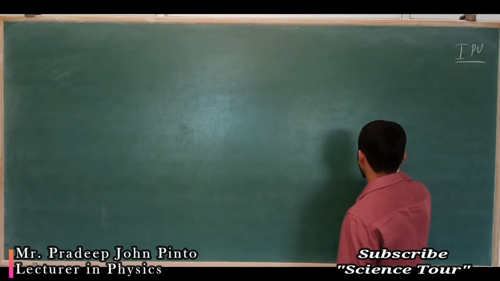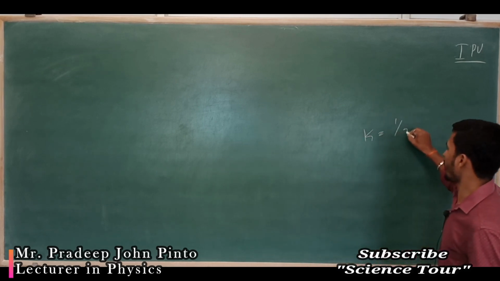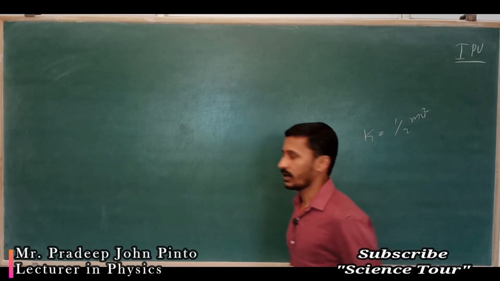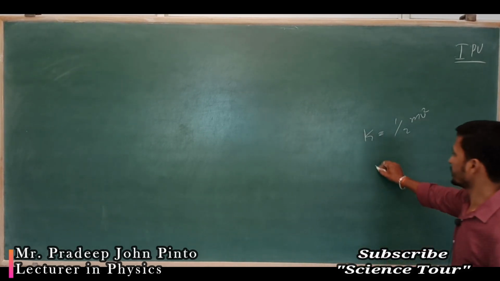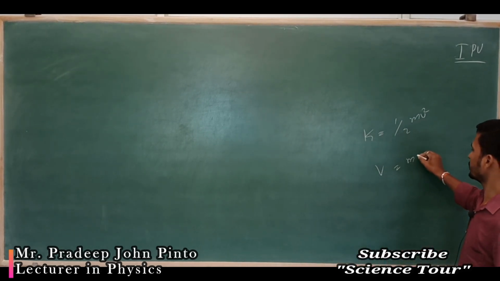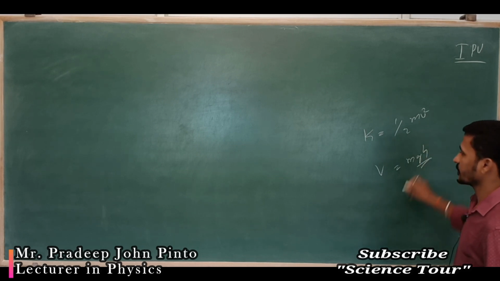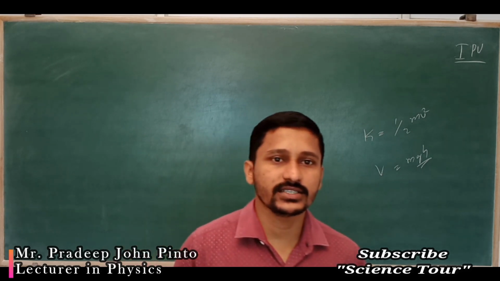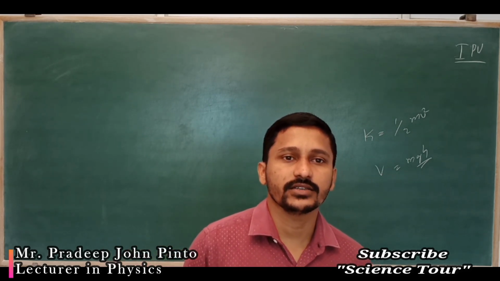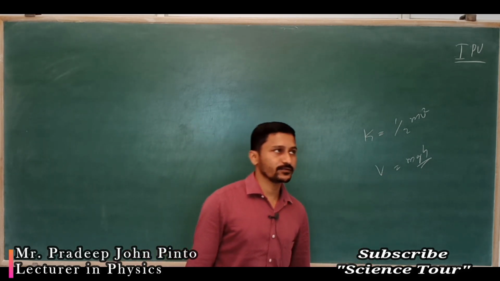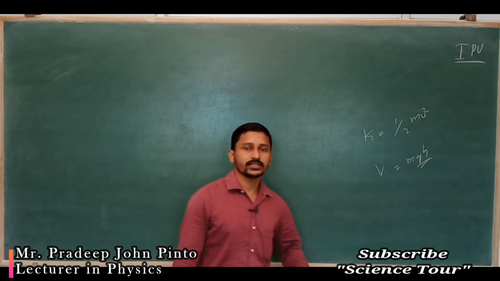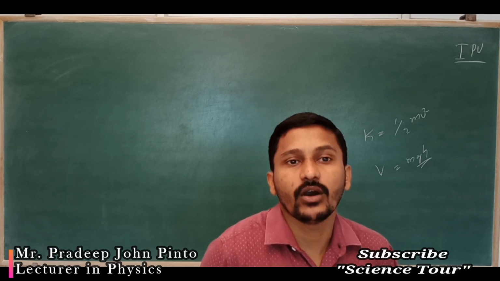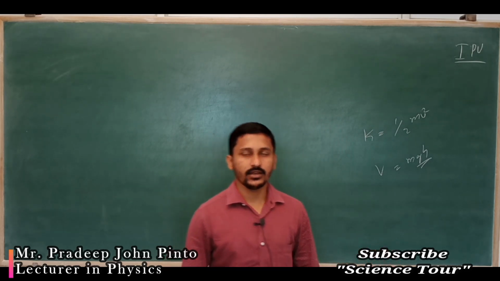That expression we got is half mv square. And we have potential energy, that is mgh. We also discussed conservative force and non-conservative force. The conservative force is one for which the work done depends only on the initial and final points.